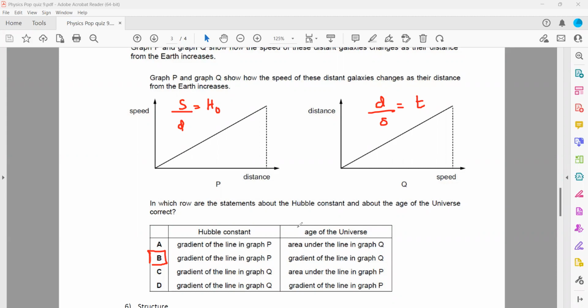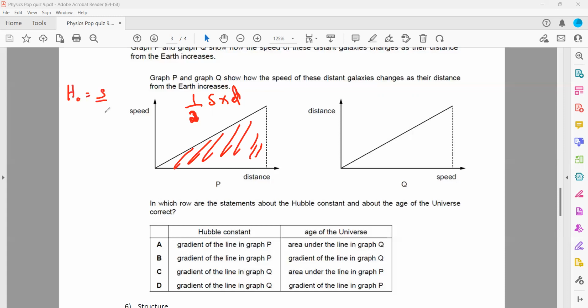Why can it not be the area of the graph? Because, as I mentioned, the area under the graph is making a triangle. So when we take the area under the graph, it will give us half speed into distance, because it's a triangle. So speed into distance is not the Hubble's constant. Hubble's constant is speed divided by distance. So that's why it is not the area.